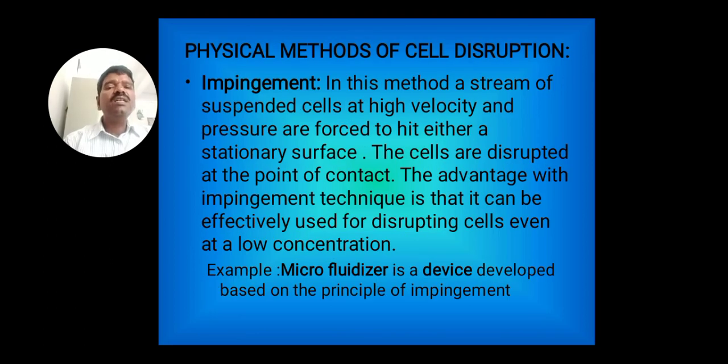Next method is the impingement. In this method, a stream of suspended cells at high velocity and pressure are forced to hit either a stationary phase. The cells are disrupted at the point of contact. The advantage with the impingement technique is that it can be effectively used for disrupting cells even at low concentration. Example, the microfluidizer is a device developed based on the principle of impingement.